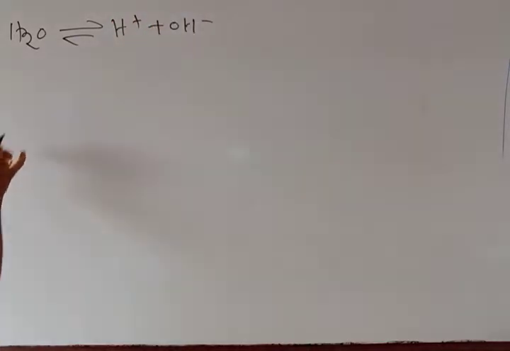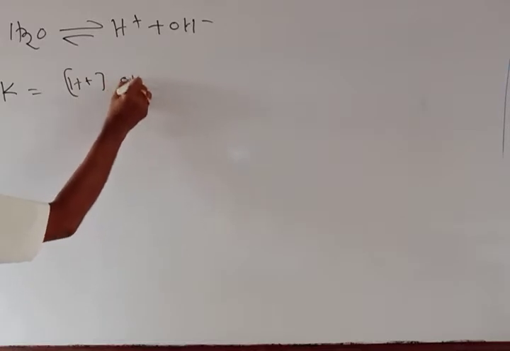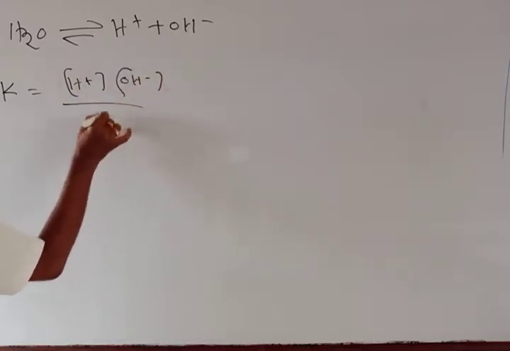Applying the law of chemical equilibrium, we got K equal to H plus into OH minus by H2O.